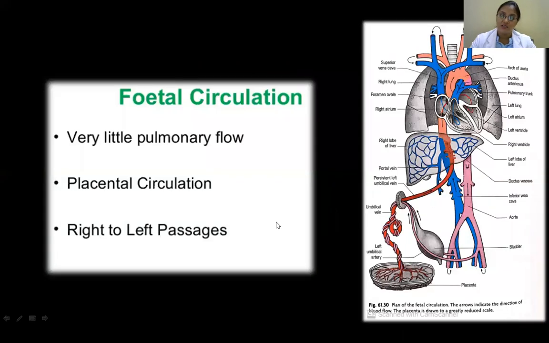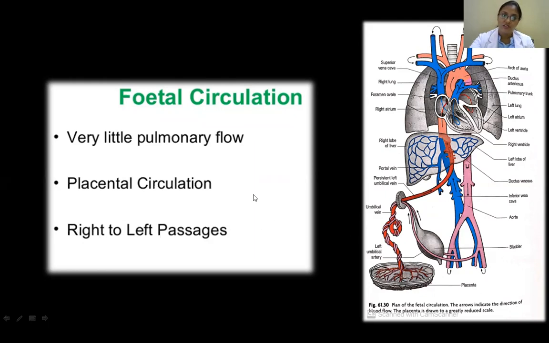Next, coming to the fetal circulation. When you see the circulation of the fetus, the neonate and the adult, it differs. So we should know what this is in the fetal circulation. In this diagram, you can see this is the placenta, this is the umbilical cord, this is the umbilicus, liver, heart, and the lungs.